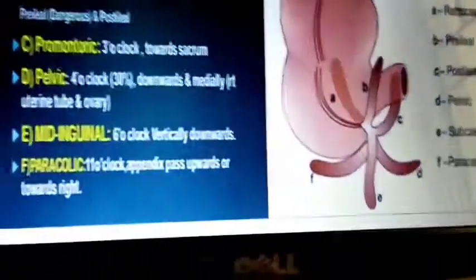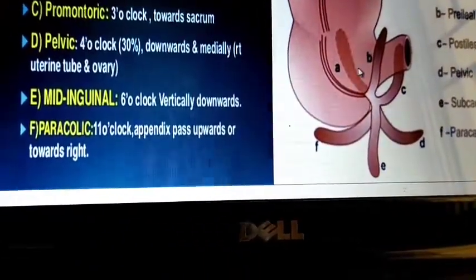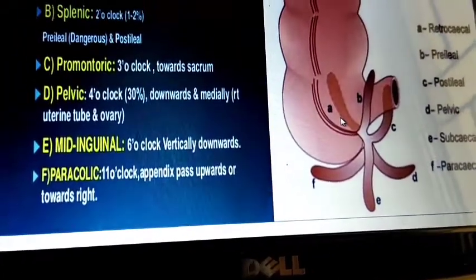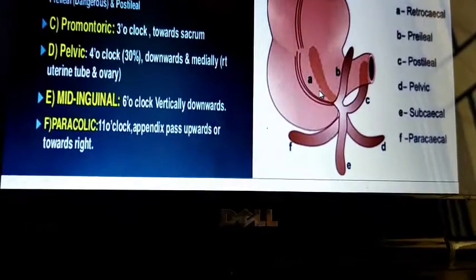In short, we can describe it according to the position of a watch. If you go by the watch, retrocecal is accurately at the 12 o'clock position.